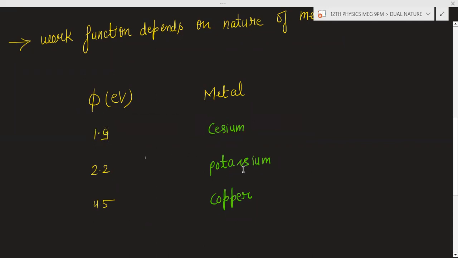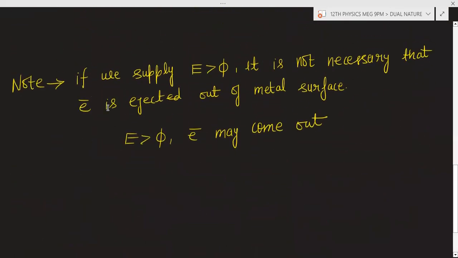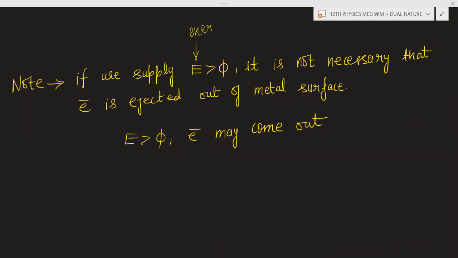To eject the electron from the potassium surface, you have to give at least 2.2 electron volt energy. Now this I have explained. If we supply energy, E is the energy here. And what is phi? Phi is the work function.